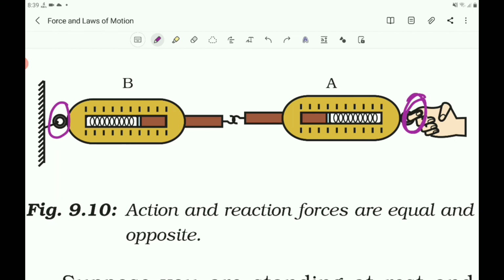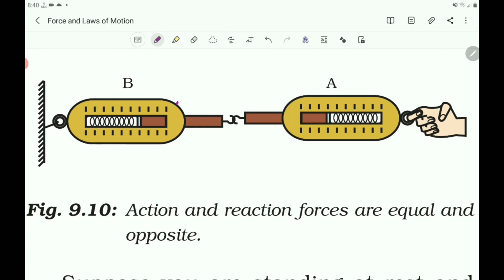Here A exerts force on B and B exerts force on A. Here you know that the equal and opposite forces are exerted by A and B. A exerts force on B and B exerts force on A. They are equal and in opposite direction. As you observe that both the spring balances show the same reading. What does it mean? The spring balances exert equal forces on one another.